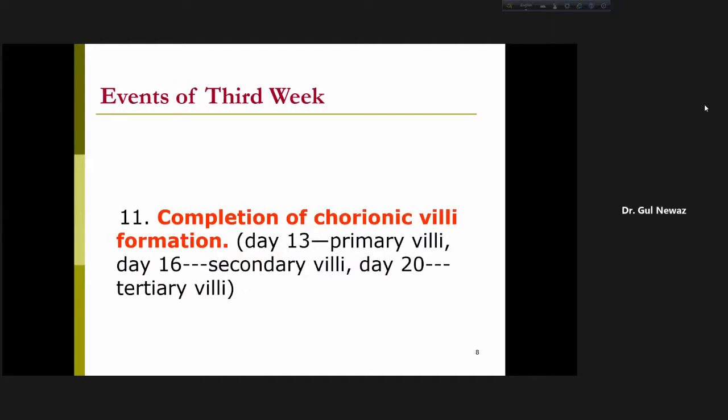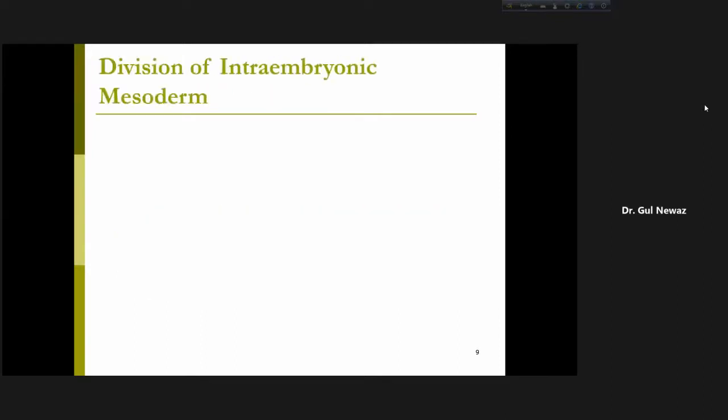And the last event of the 3rd week is not of the embryo. This is about the chorion and the villi. I will talk about the placenta later on. This is about the trophoblast, not the embryoblast. So completion of chorionic villi formation occurs in the 3rd week. On the 13th day, there was formation of primary villi, I told you. Then on the 16th day, there will be secondary villi, and on day 20, tertiary villi. Now we will start the intraembryonic coelom.